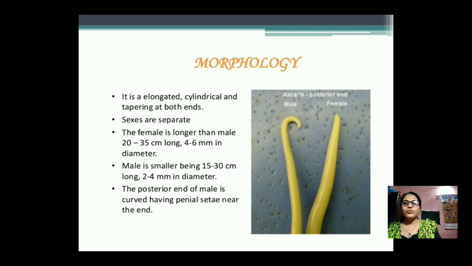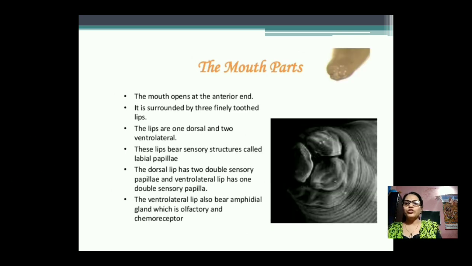The female is 20 to 35 centimeter long, and the male is only 4 to 6 centimeter long. The male is smaller, and the posterior end of the male is curved, having a penial seta near the end. So to differentiate male and female, a seta is present only in the male, and the male is smaller as compared to the female. Then next, the mouth part.